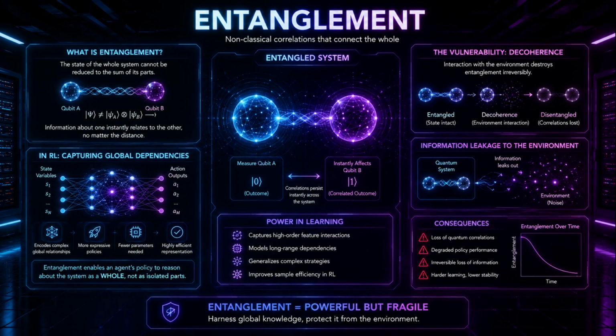Next, we have entanglement. We're talking about non-classical correlations where the overall state of the system cannot be reduced to just its individual parts. In the context of reinforcement learning, entanglement lets an agent's policy capture incredibly complex global dependencies without a massive parameter overhead. It's incredibly efficient. Yet, entanglement remains exceptionally vulnerable to decoherence. And by that, I mean the irrecoverable loss of quantum information leaking out into the environment.